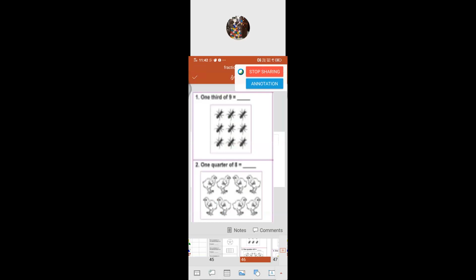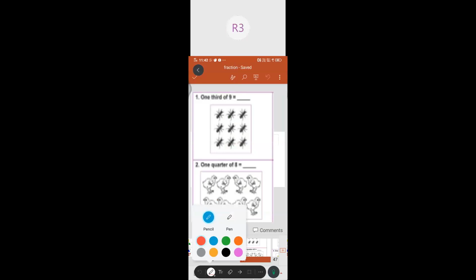Now they asked us to divide them into 1/3 of 9. How do we write 1/3? One is the numerator and 3 is the denominator. 1/3. You have to see the denominator.